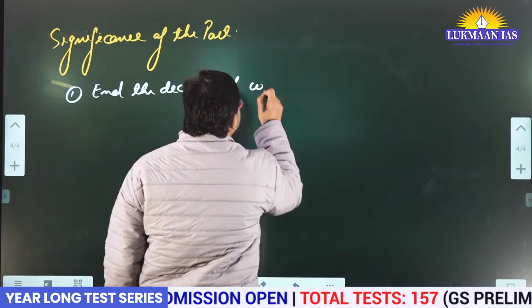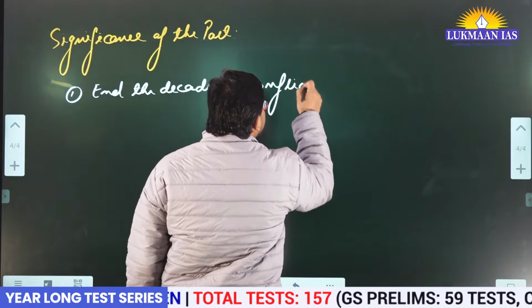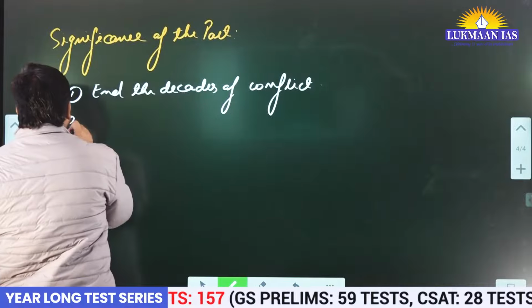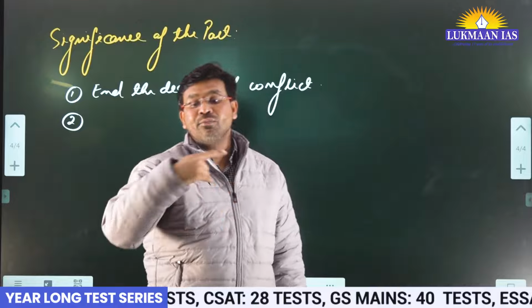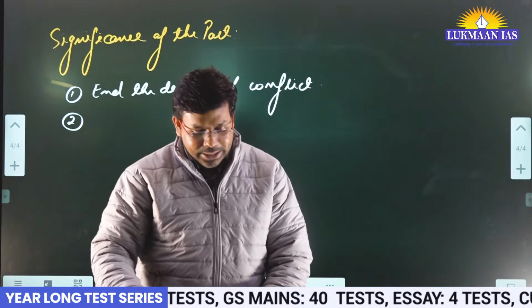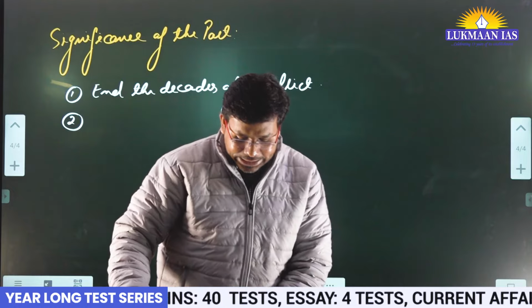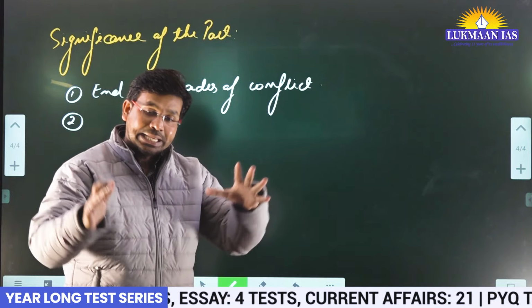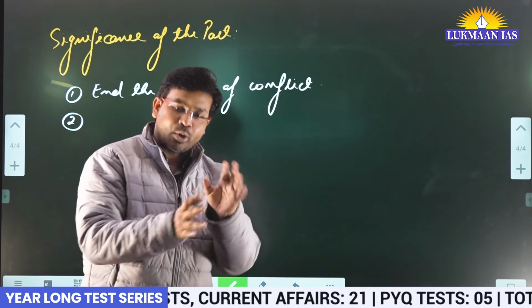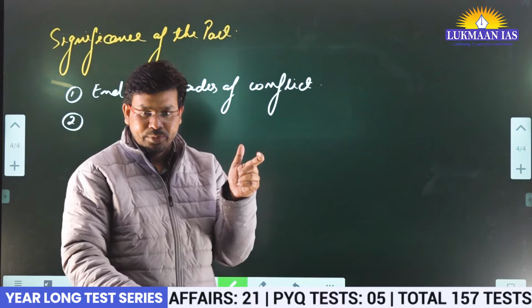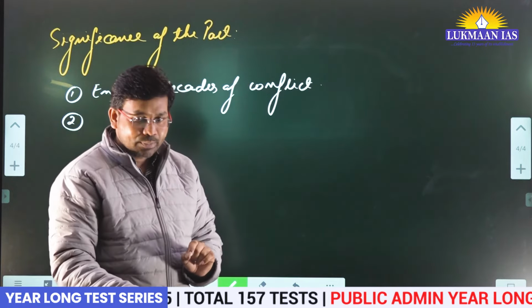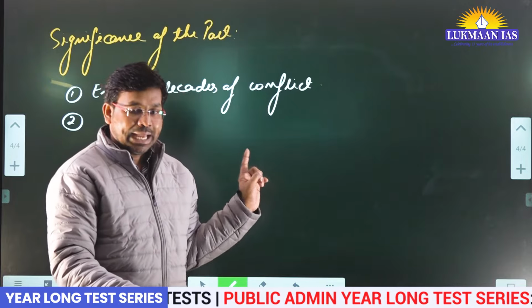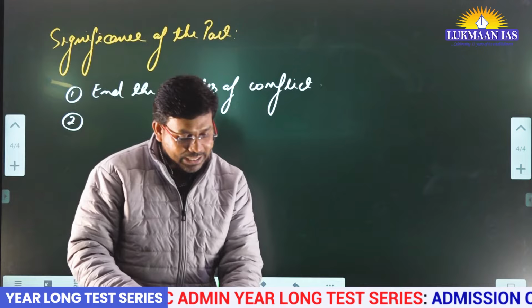of conflict. Decades of conflict means they were not against common citizens, they were actually attacking the armed forces in the state of Assam. So it's going to end the decades of conflict, but the entire ULFA section did not come, only a faction of ULFA came, which is the pro-talks faction. The ULFA independent, the anti-talks faction, did not come to sign it.